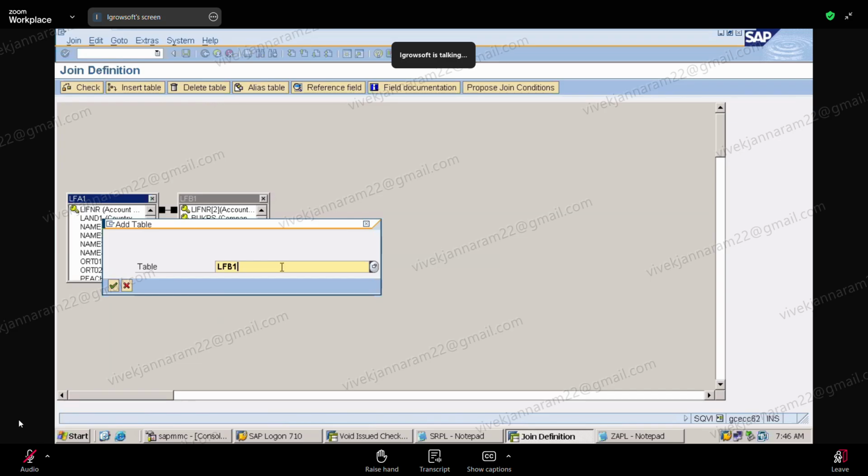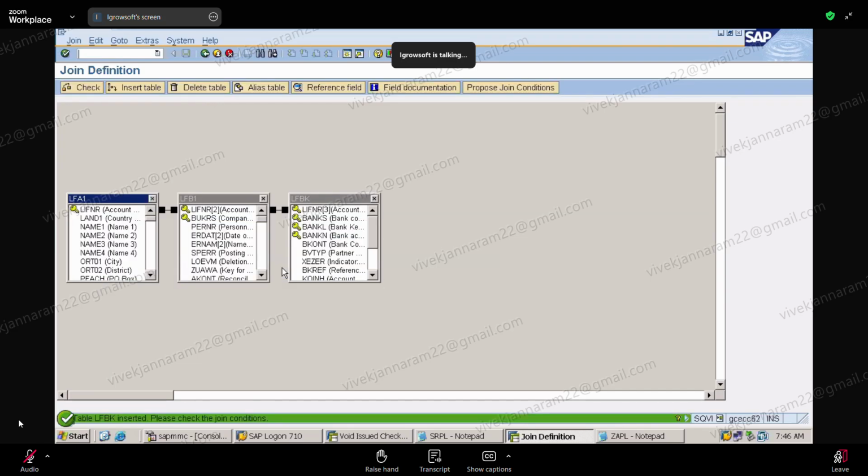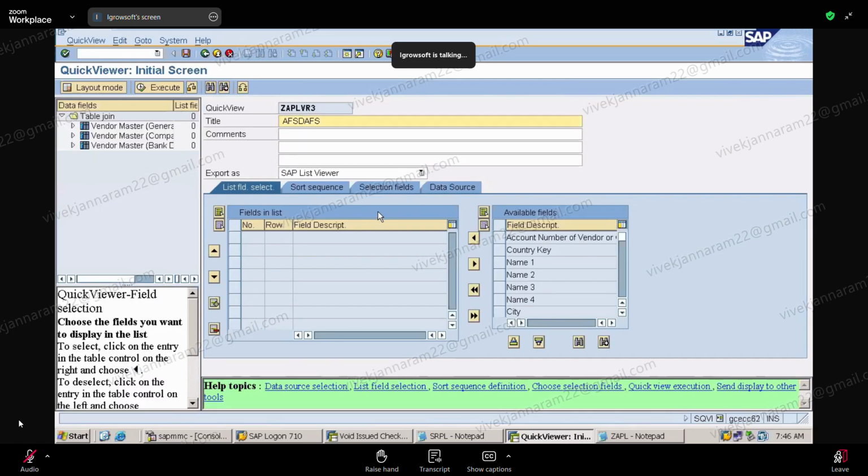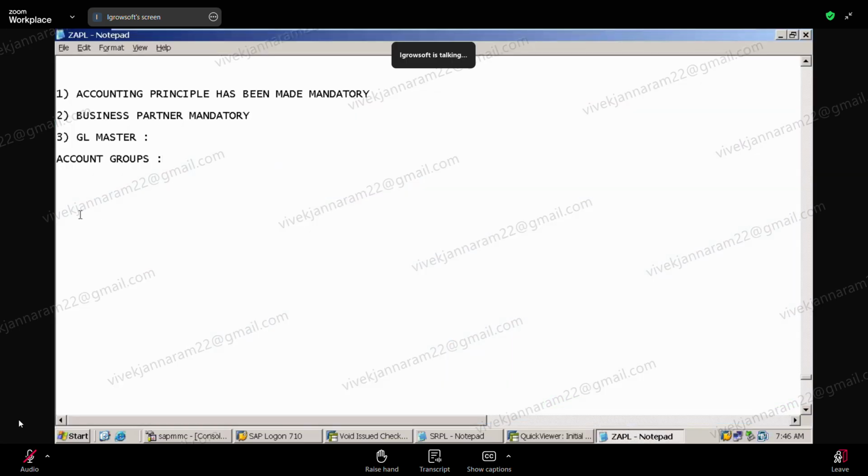So now we will insert table LFBK. We did add these tables, right? So when I am doing this and I go back here, I will get the selection fields. What does selection fields mean, guys? Note it down. When they say selection fields, it means what data you will input. These are input fields. Whenever you say selection fields, it means input fields.